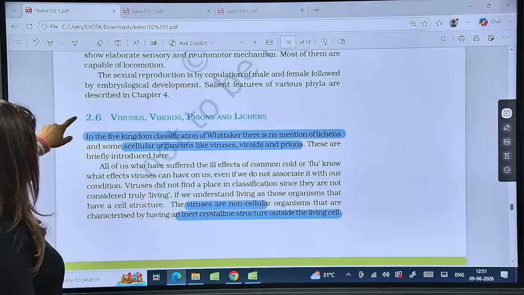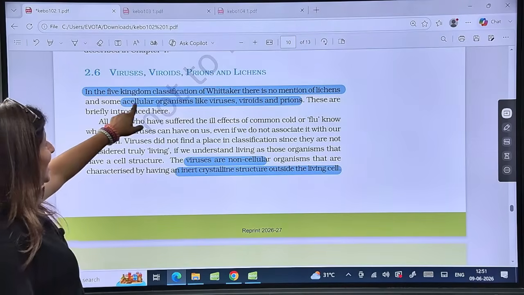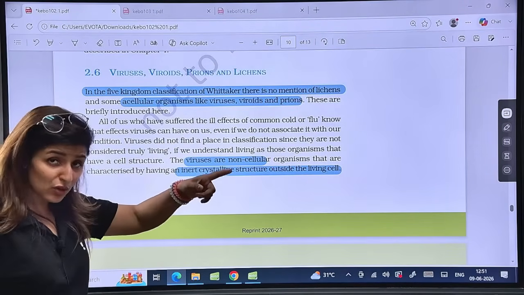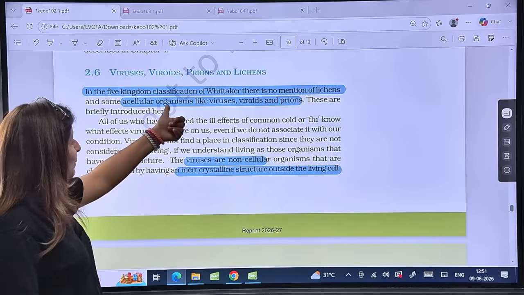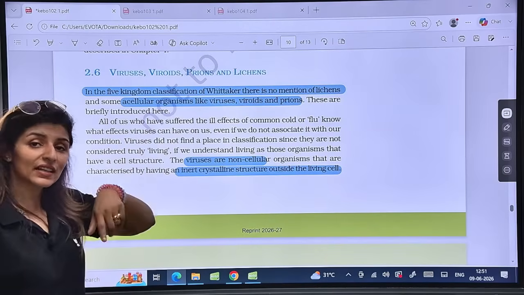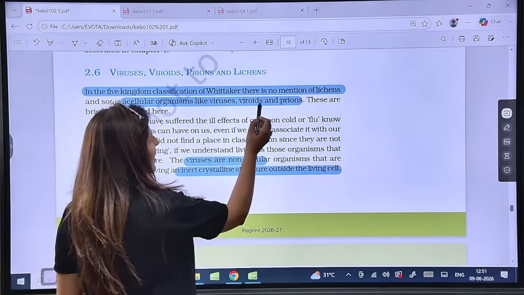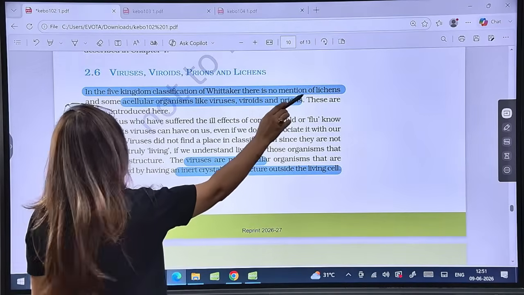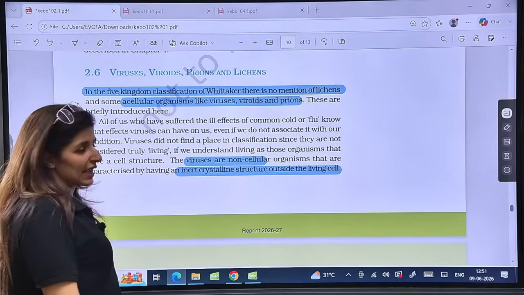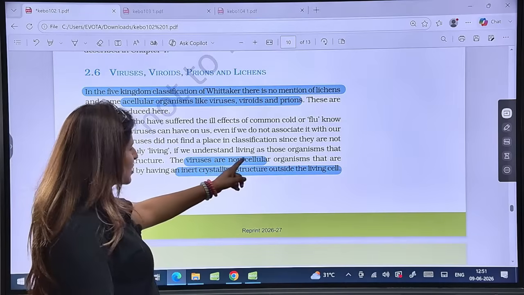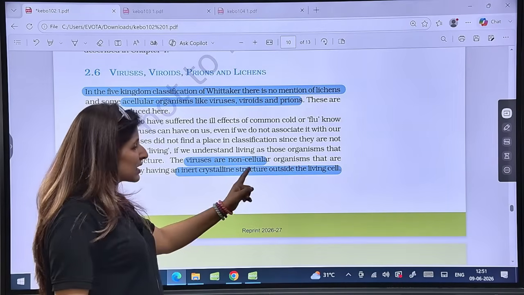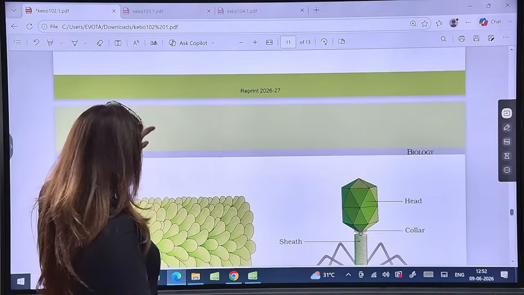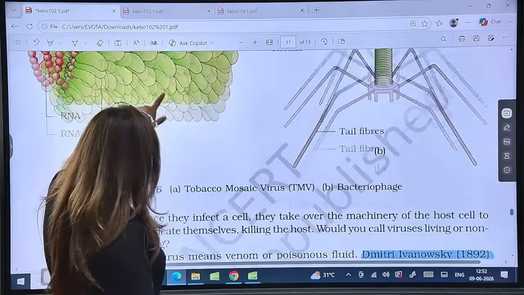Now moving on to these acellular organisms. Acellular because the body is not made up of cells, but they'll behave as organisms when inside a living host, which are viruses, viroids, and prions. Now in the five kingdom classification, there is no mention of lichens and all of these acellular organisms. Virus is a non-cellular, inert crystalline structure outside the living cell. This is a non-living feature. So these are the structures given in here.